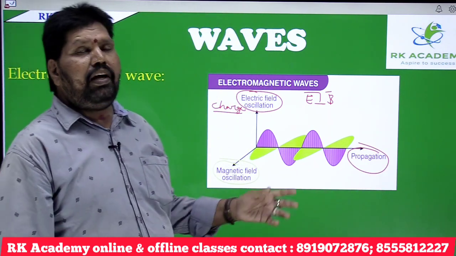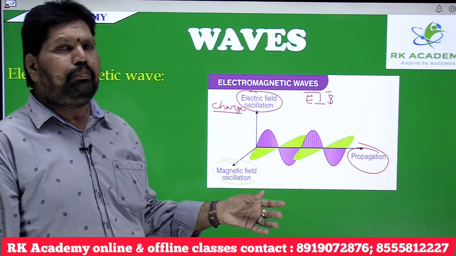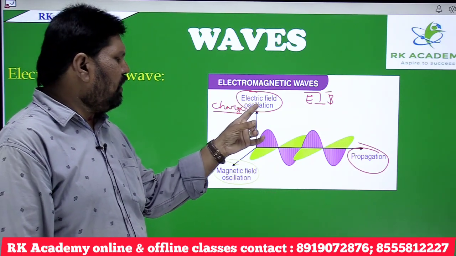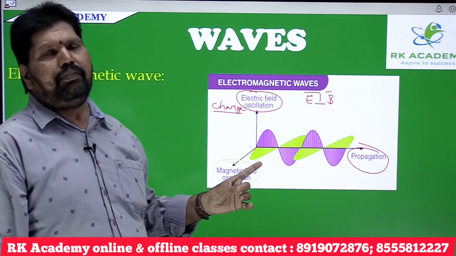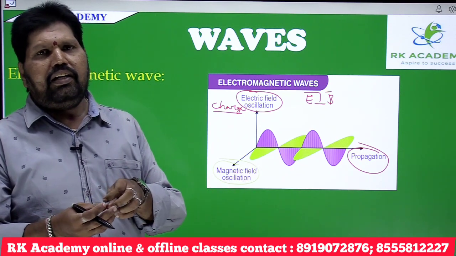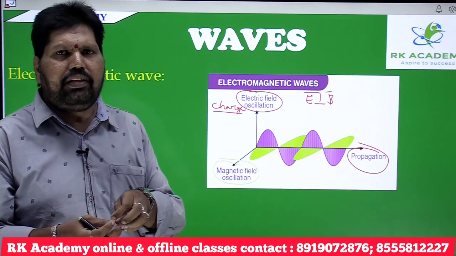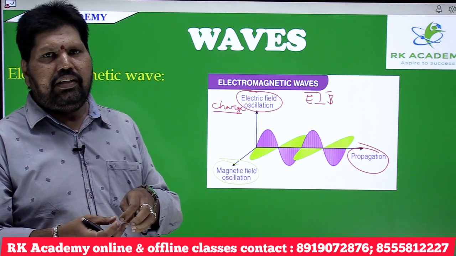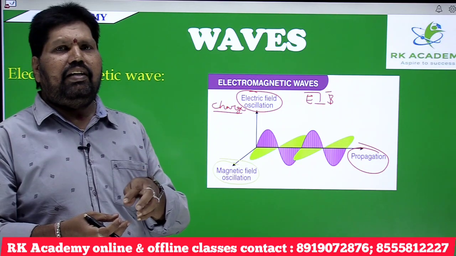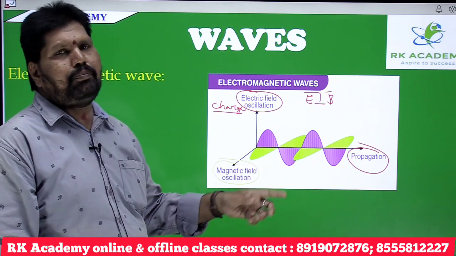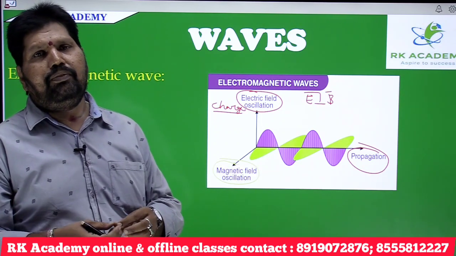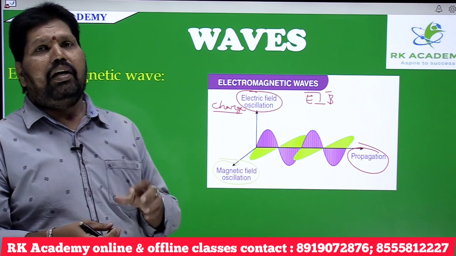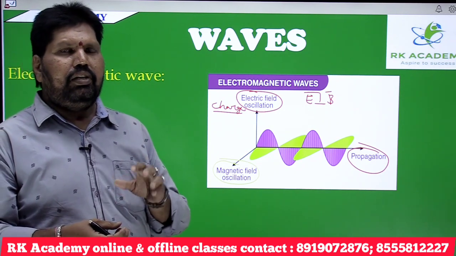When the wave is formed by oscillating electric field and oscillating magnetic field, perpendicular to each other and also perpendicular to the direction of propagation, then the wave is said to be electromagnetic wave.